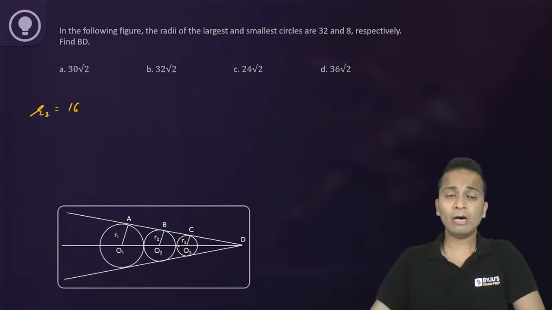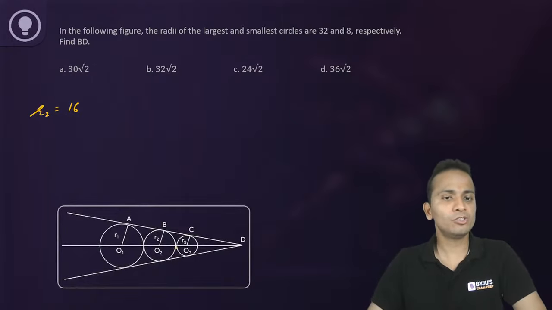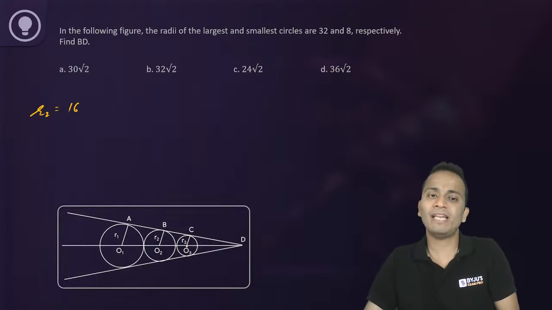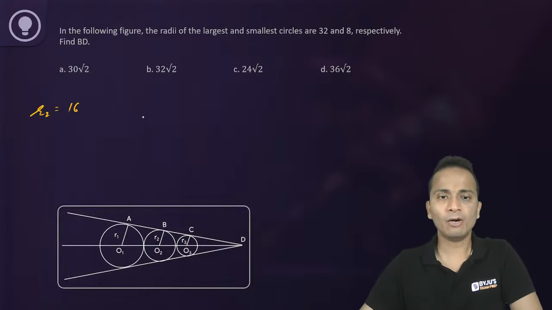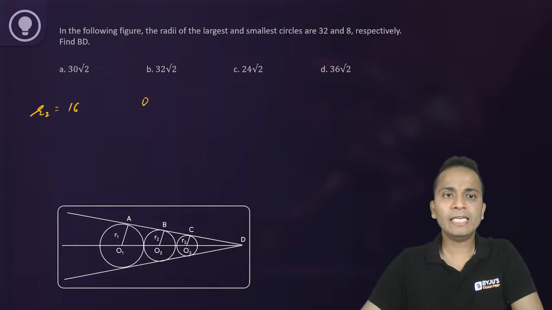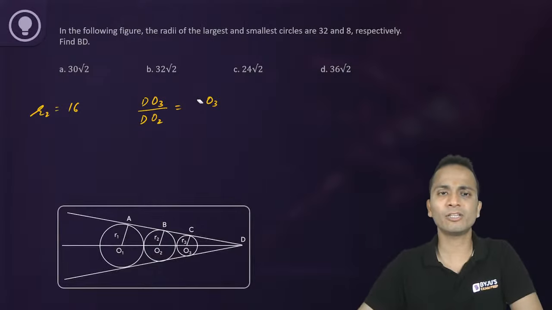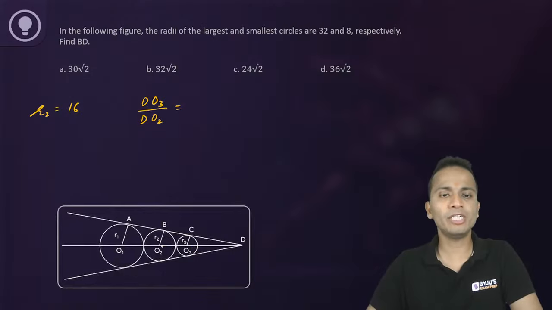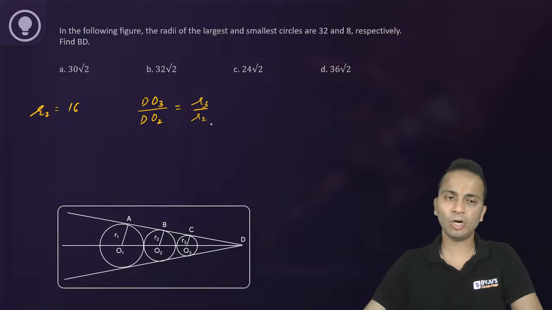Okay. Now let's use similar triangles to evaluate the values of other things. Now DO3 upon DO2 will be equal to CO3, I don't need to write CO3, I'll write R3. Okay. So using similar triangles, DO3 upon DO2 will be equal to R3 upon R2. Alright.